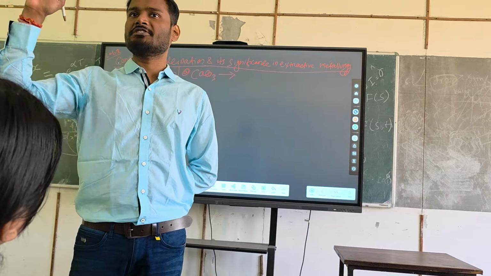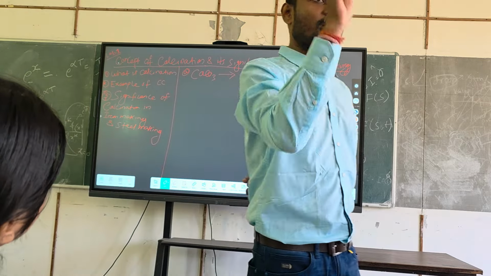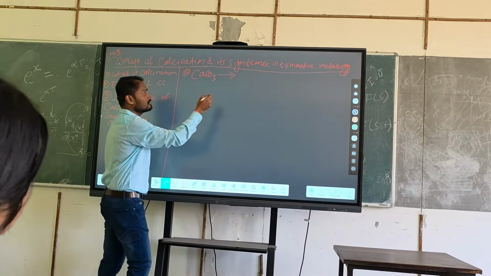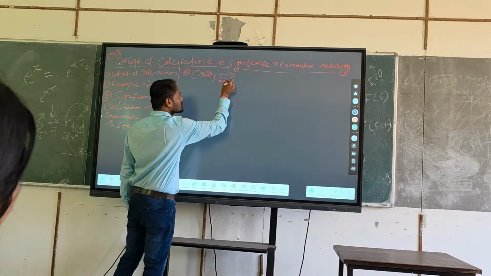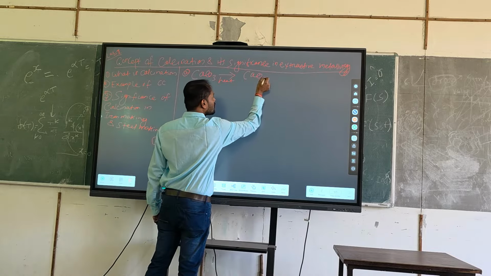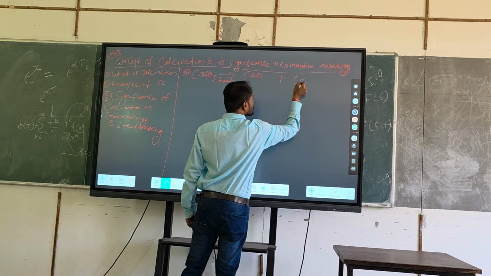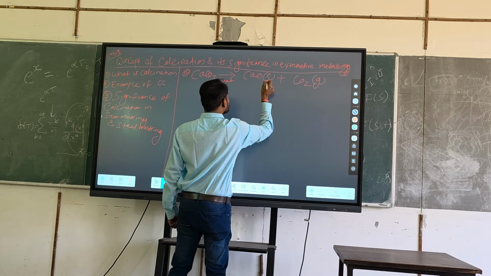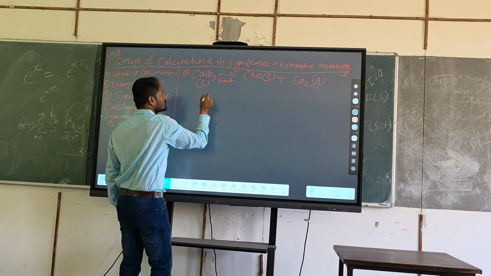You can go to a high temperature by using a furnace, right? Coils are there, so you can raise the temperature. Okay, so I will heat it. So what will it become? Finally, CaO plus CO2. CO2 is the gas phase, and CaO is your solid.